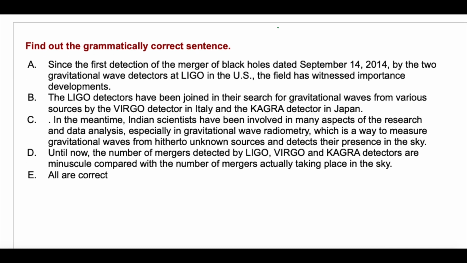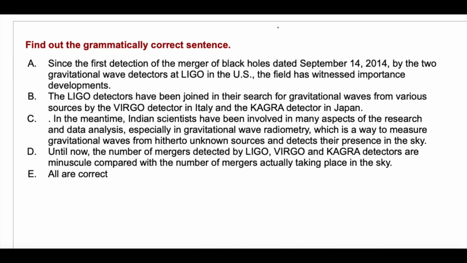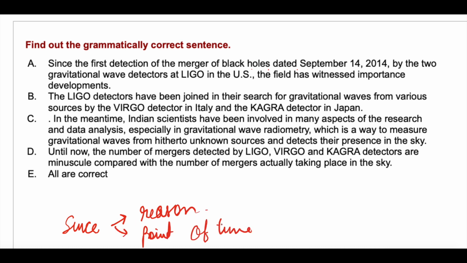Next question. Find out the grammatically correct sentence. Now here you need to find out the correct sentence. Let's see. B. Since the first detection of the merger of black holes dated September 14, 2014. Since can be used for giving reason, and it can be used to denote a point of time. Here it has been used to denote a point of time, which is September 14, 2014. Since this date, that is since the first detection.